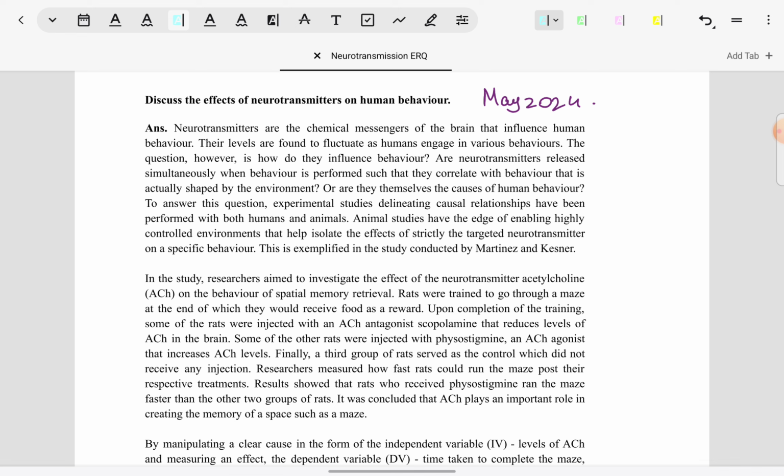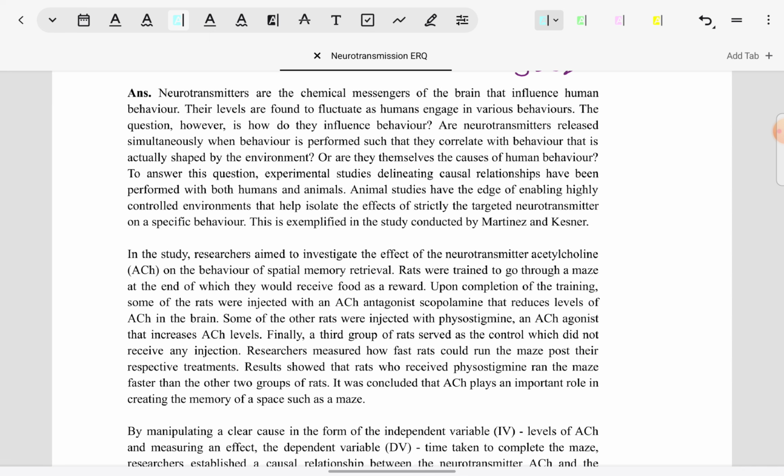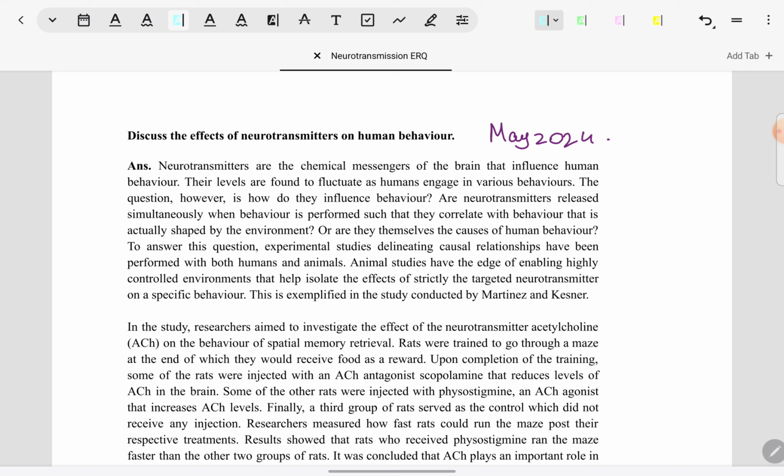Now for this ERQ, if you see in the introduction, you will notice that firstly neurotransmitters have been defined and then immediately they have been connected with an argument which is regarding whether neurotransmitters are correlated with behavior or are they the causes of behavior.